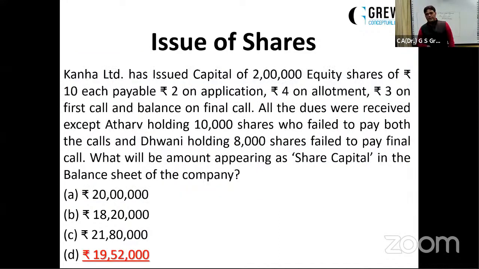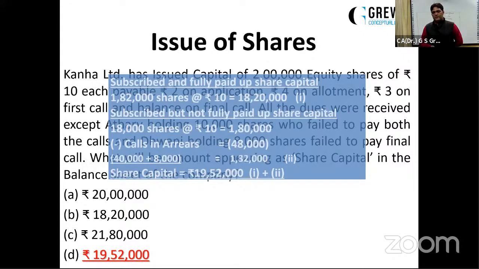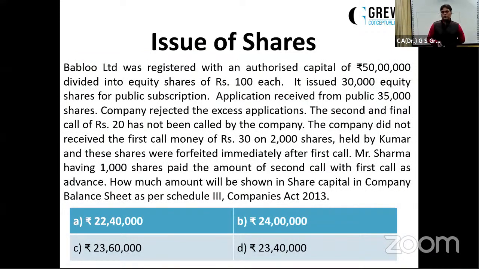Atharv has not paid both the calls, that is of ₹3 and 1. Sorry, 3 and 1. And Dhwani has not paid the final call of ₹1 per share. So Atharv has not paid 40,000. Dhwani has not paid 8,000. So total calls in arrears will become 48,000. So the amount to be shown as share capital will be 19,52,000.